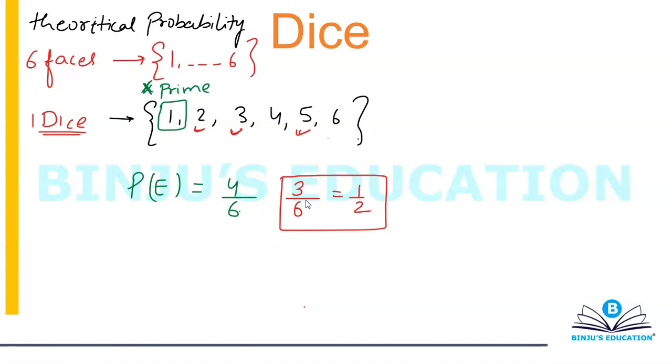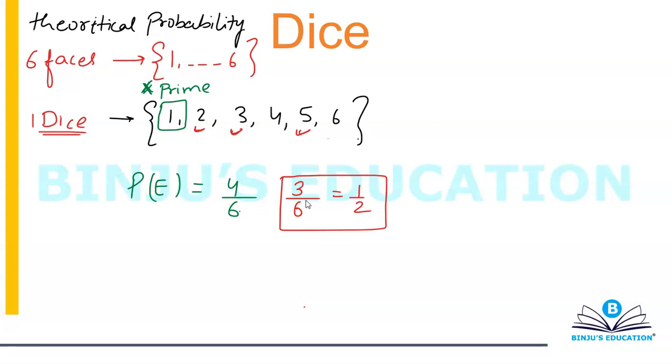Similarly, if you're rolling a single dice, you can also be asked what is the probability of having a number greater than 4? If you're looking for a number greater than 4, then you have 2 possible outcomes, that is 5 and 6. So it will become 2 by 6, that's 1 by 3. So for a single dice, the questions are very easy.